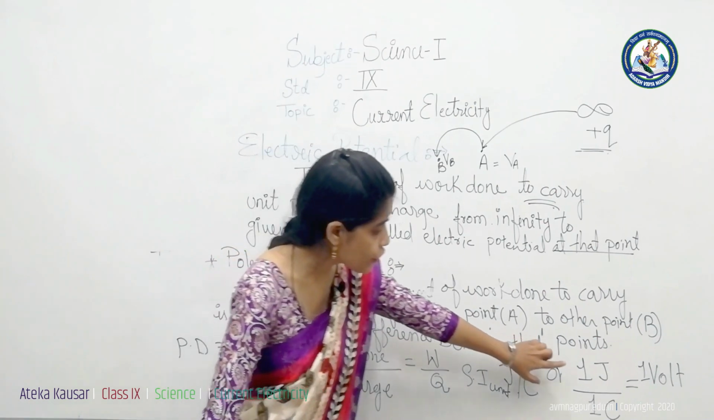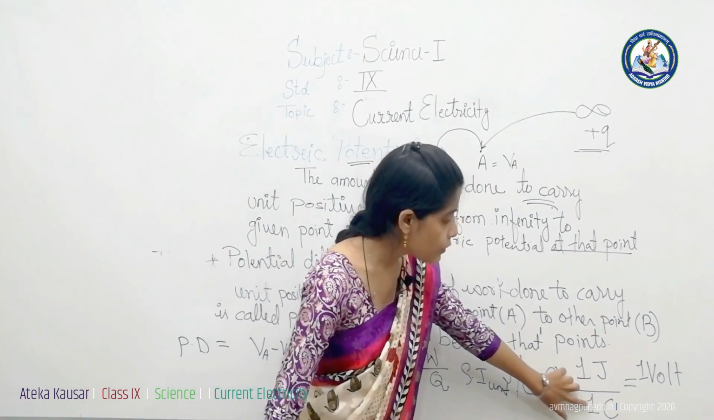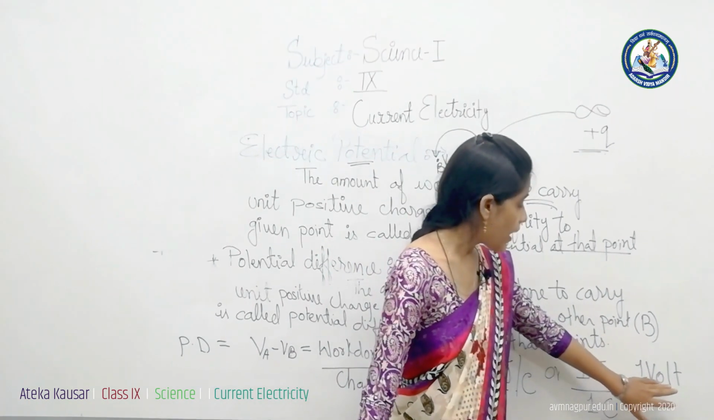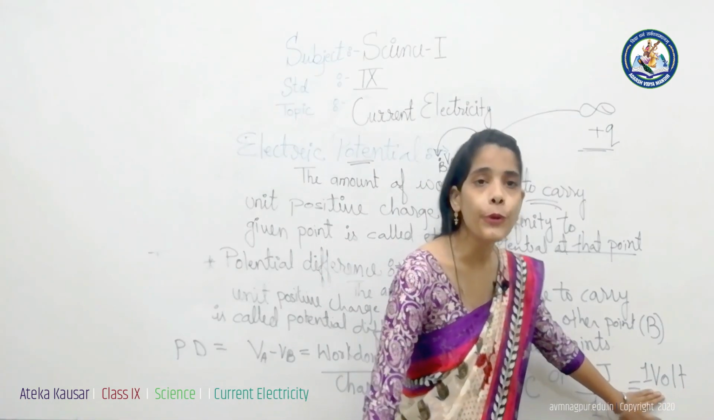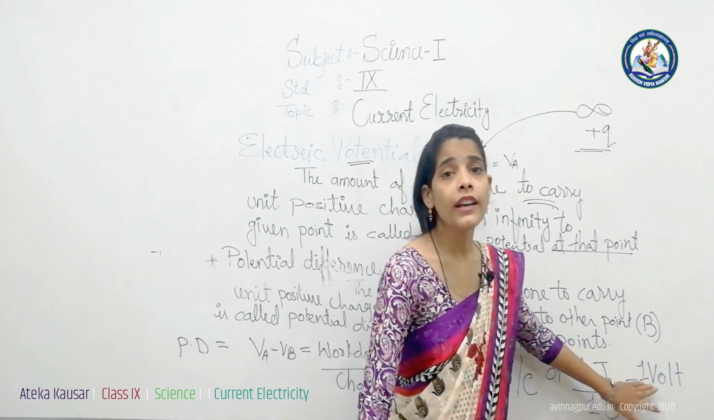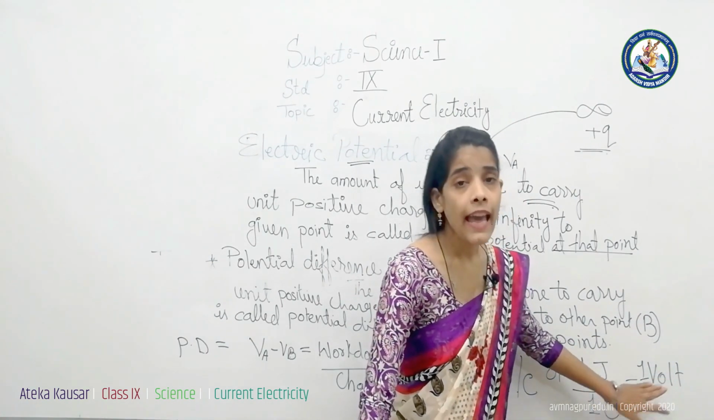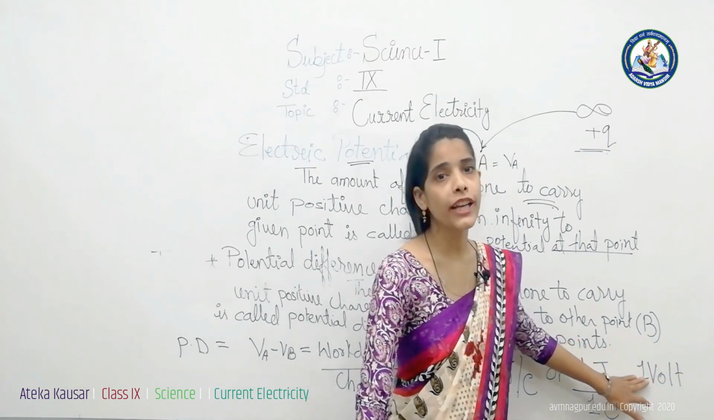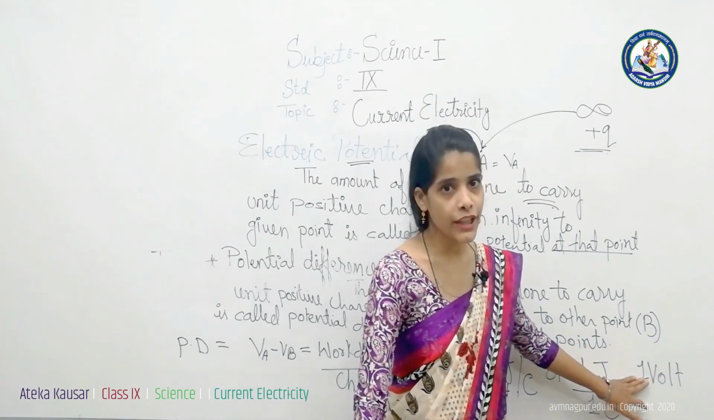That is, if 1 joule of work is done to carry 1 coulomb charge from infinity to the given point, then the potential at that point is 1 volt. And to make the charge flow, we need to create a potential difference, and always remember that the electrons flow from lower potential to the higher potential.